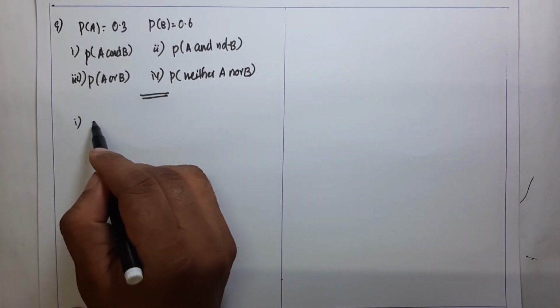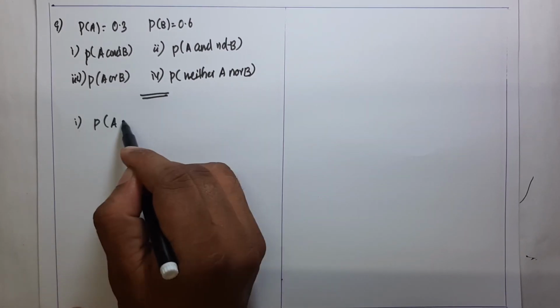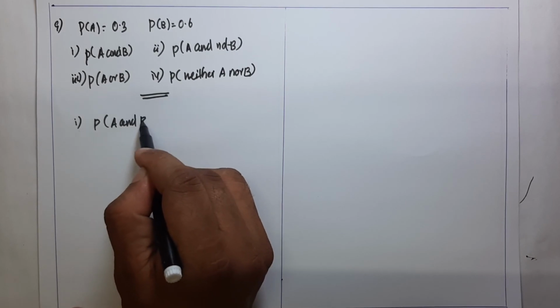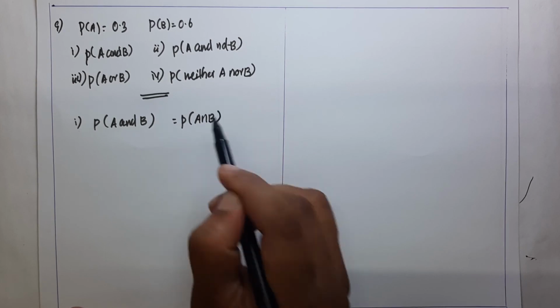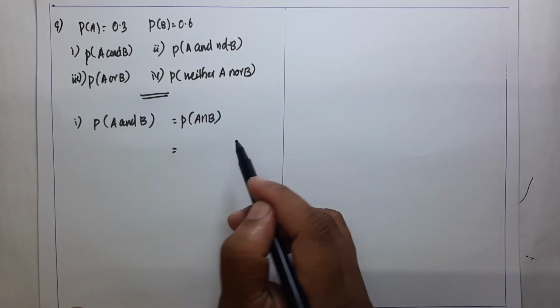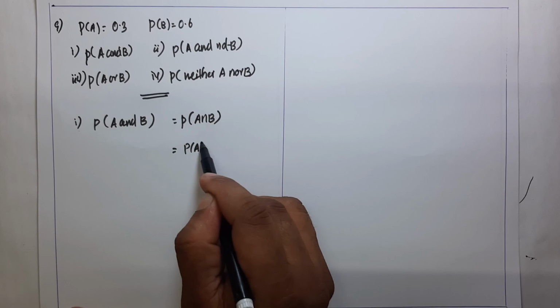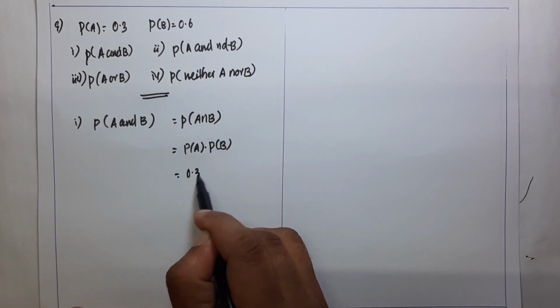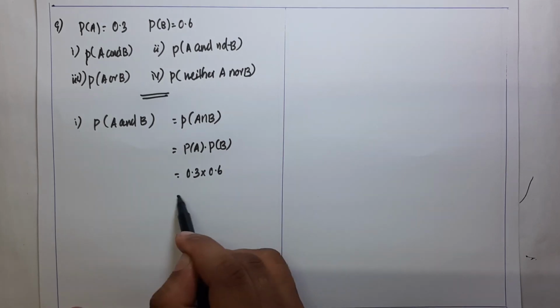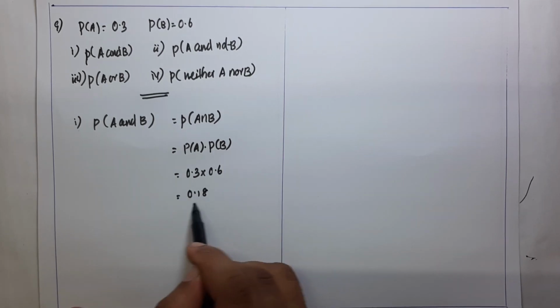Our first question, P of A and B. That means we find P of A intersection B. When A and B are independent, P of A intersection B can be expressed as P of A into P of B, which is 0.3 into 0.6, equal to 0.18.